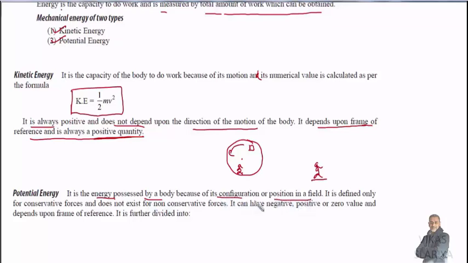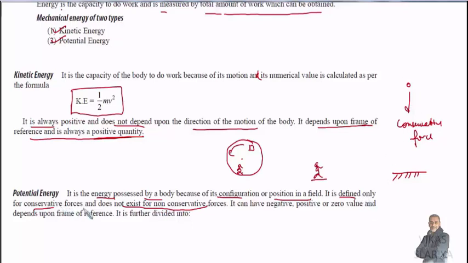Potential energy is the energy possessed by a body because of its configuration or position in a field. A body changes its position in the field from one point to another, which can be a gravitational field, or an electric field also. It is defined only for conservative forces and doesn't exist for non-conservative forces. Means a ball is at a height from the surface of the earth, and this is a conservative force because it is path independent. When the ball comes down, the work done will be the same whatever path we take. So this is a conservative force. So potential energy is due to position. As the ball goes higher, the potential energy increases.